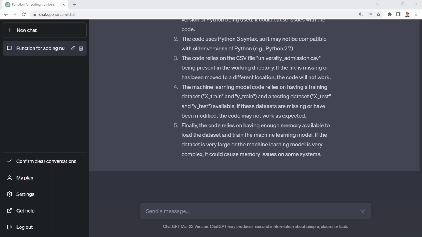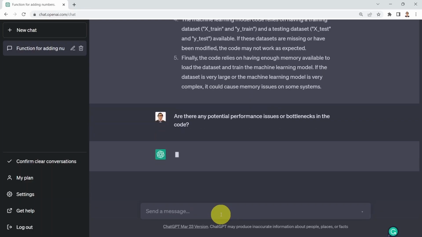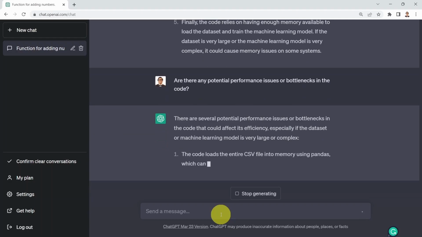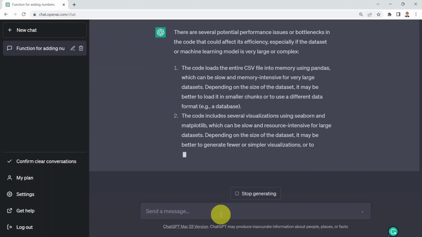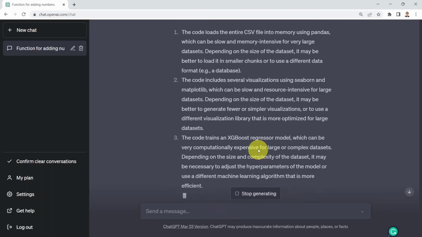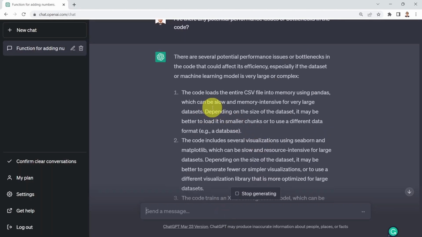Okay. Next, I can also ask ChatGPT whether we have performance or bottleneck issues in our code. So let's go ahead and ask. It tells me there are several potential performance issues. One, the code loads the entire CSV file into memory using pandas, of course. And this might be slow and memory intensive for a large data set.